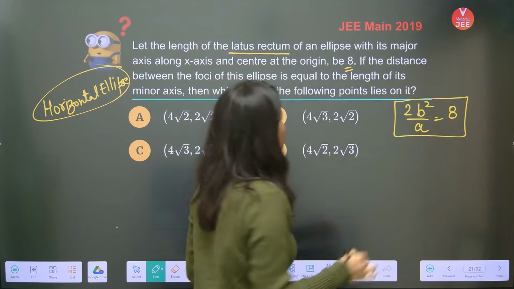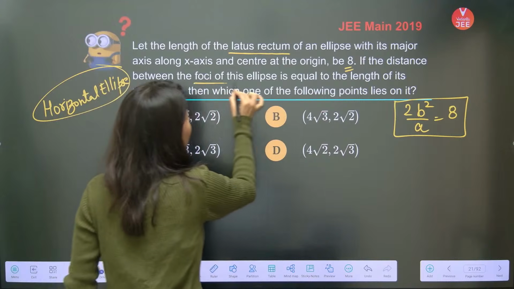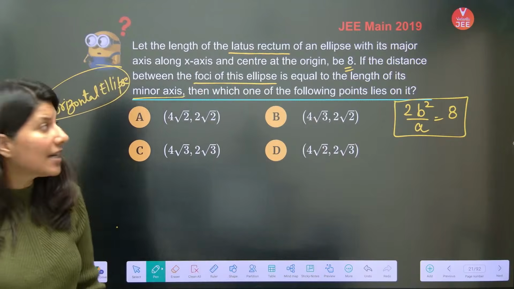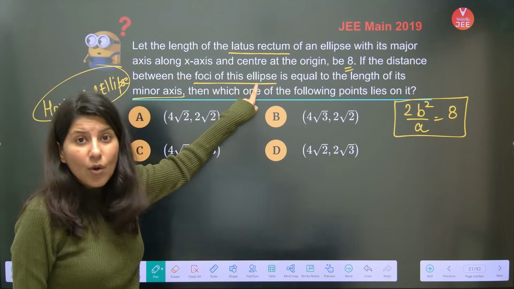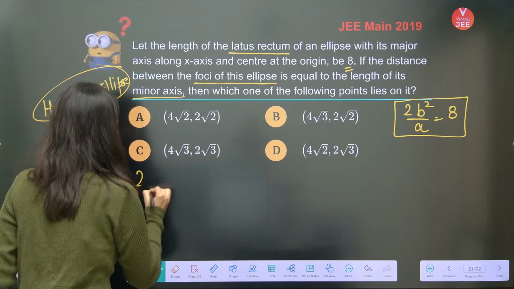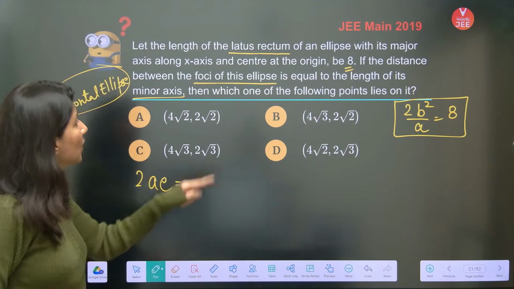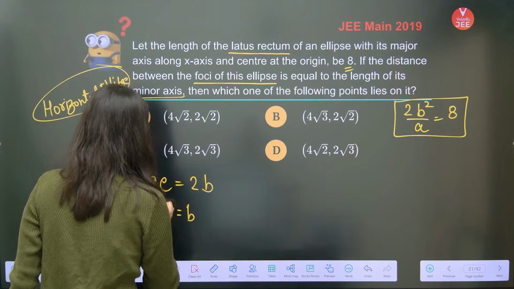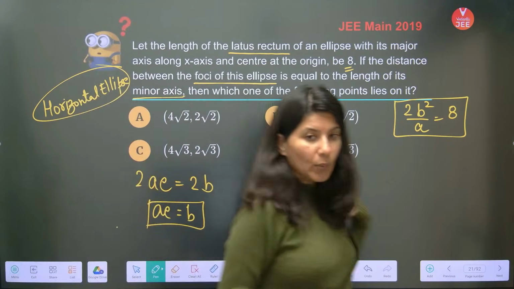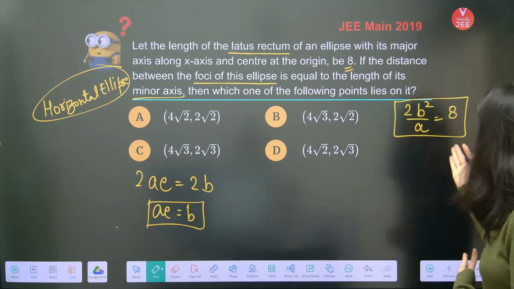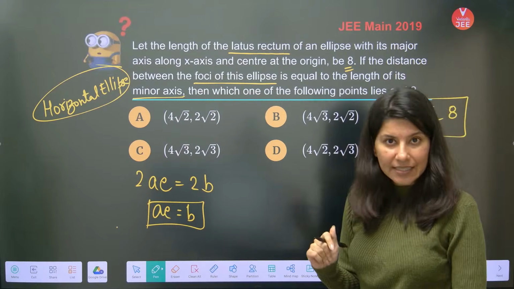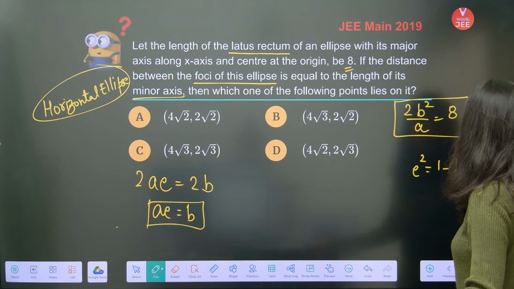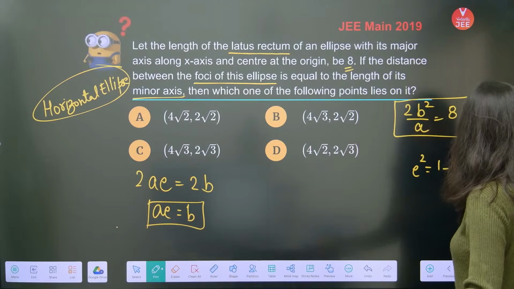If the distance between foci of the ellipse is equal to the length of its minor axis. What does that mean again? Distance between foci of the ellipse is 2AE, equal to length of its minor axis. So AE is equal to B. So can you see two equations and two unknowns are there? 2b square by A is 8 and AE is equal to B. Also E square is equal to 1 minus B square by A square.